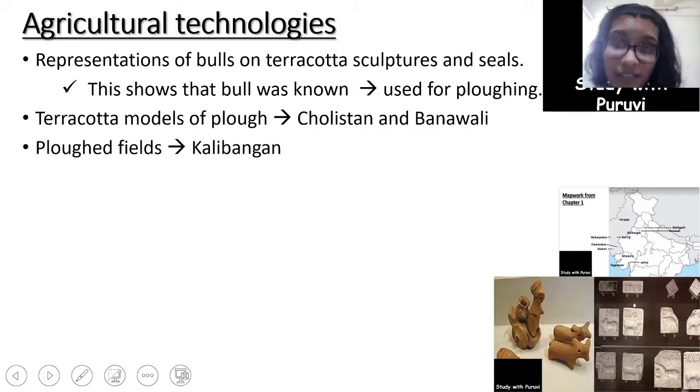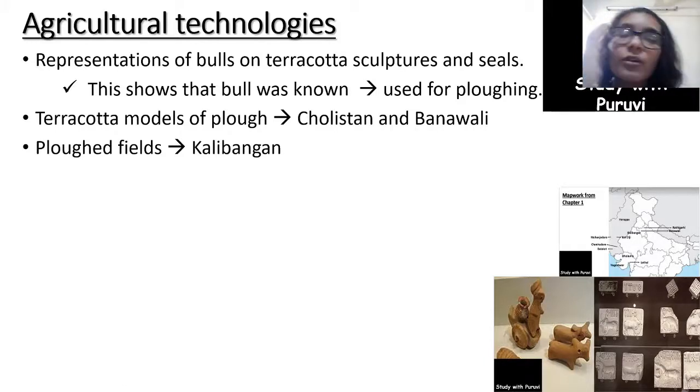Next, very important: we cannot come to a conclusion if we get only one hint. If you get various hints and a concluding hint, that is how archaeologists come to a final conclusion. First, we got the representation of bull on various terracotta sculptures and seals. Next, we found terracotta models of plow in Cholistan and Banavali. These two finds hint that there would have been knowledge of plowing among the people.